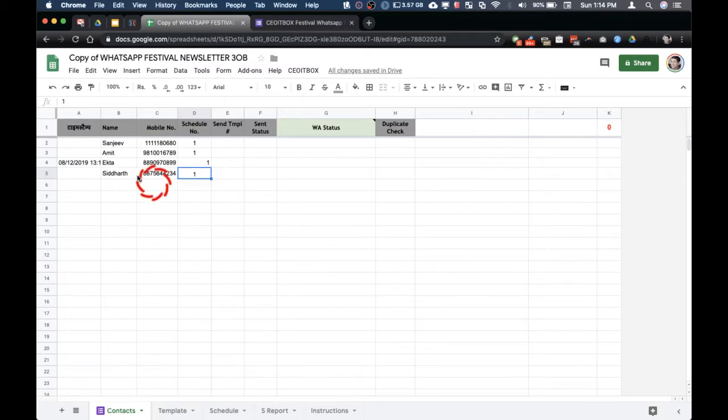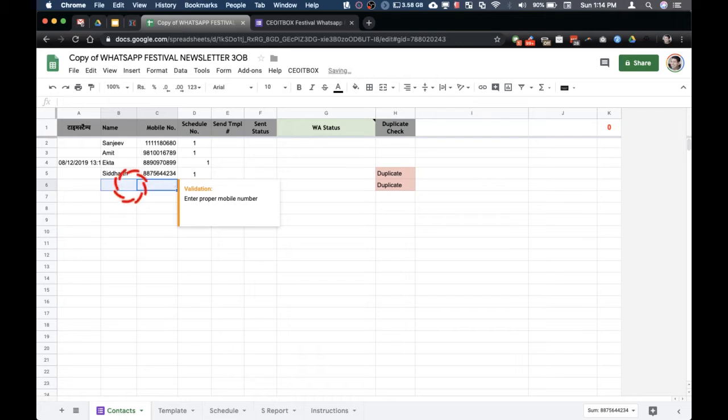And when I come back here, you will see that we got this entry from the Google form. So don't worry if it enters in between, that really does not make any difference at all. So this is the first sheet. And in case you happen to put a duplicate number, the sheet will show that this number is duplicate. So this way you will come to know that you are entering someone's number again, and you can remove it.